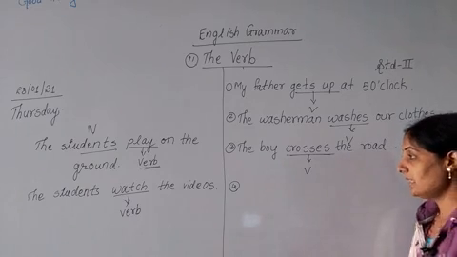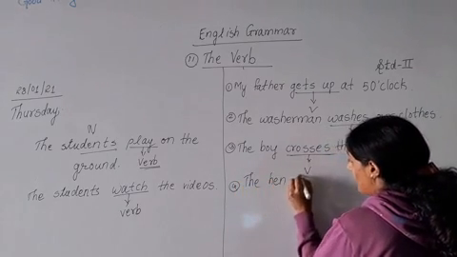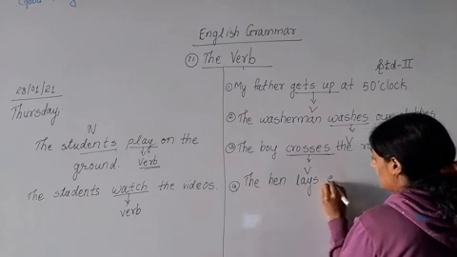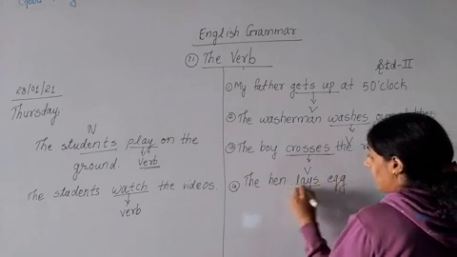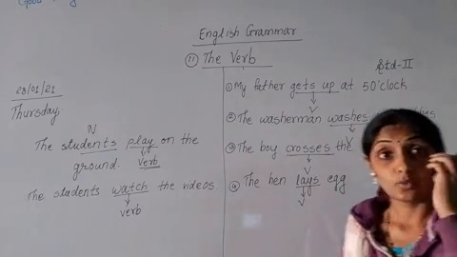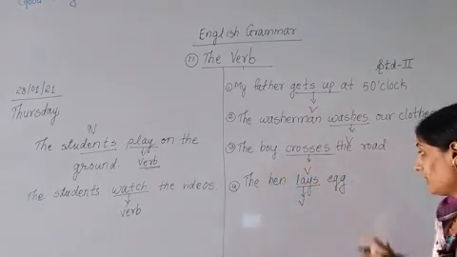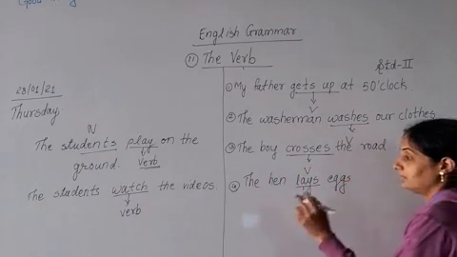Fourth one: the hen lays egg. Laying is what? Laying is an action. Correct or not? Laying is an action done by the hen. So it is a verb.